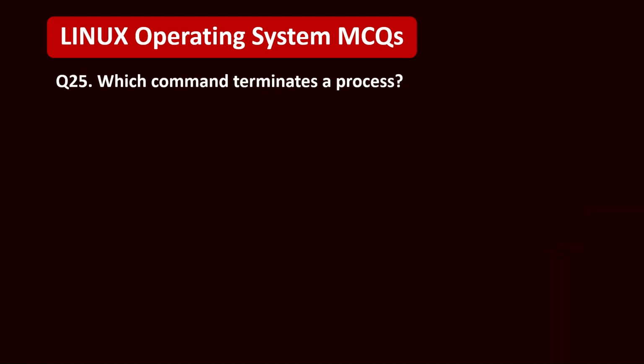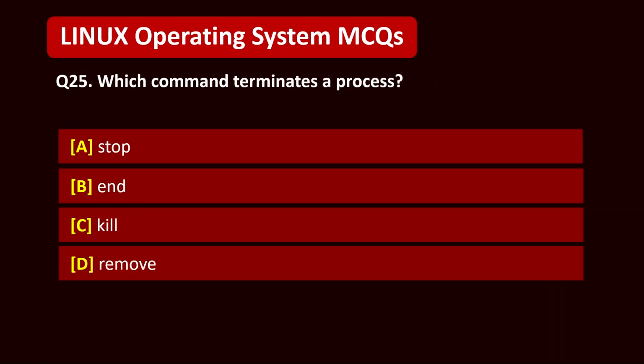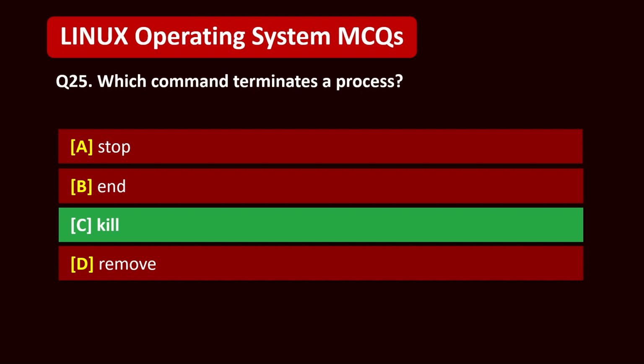Question 25. Which command terminates a process? A. Stop, B. End, C. Kill, D. Remove. 5, 4, 3, 2, 1. Correct answer is C. Kill.